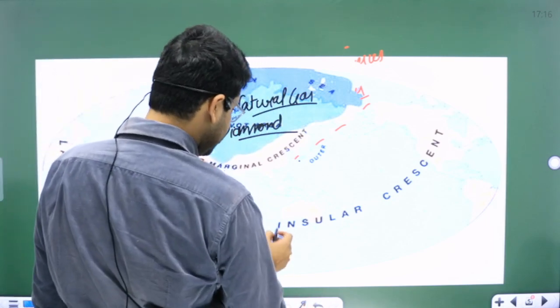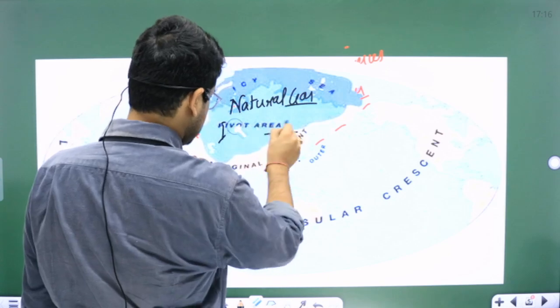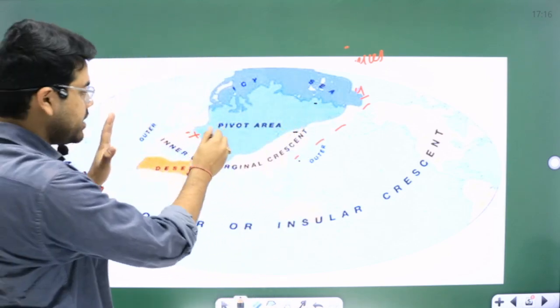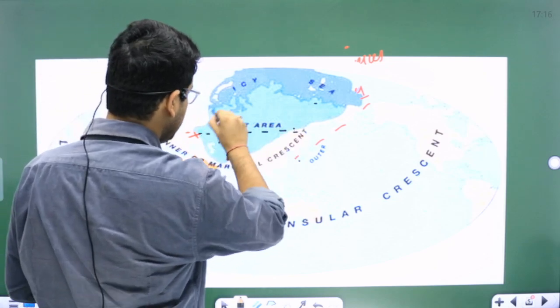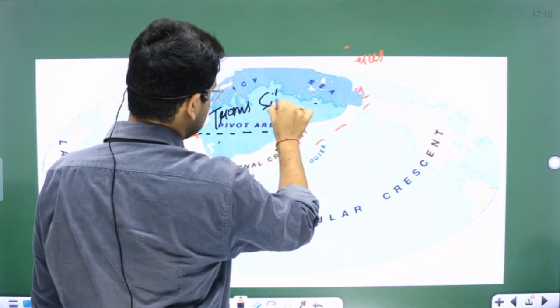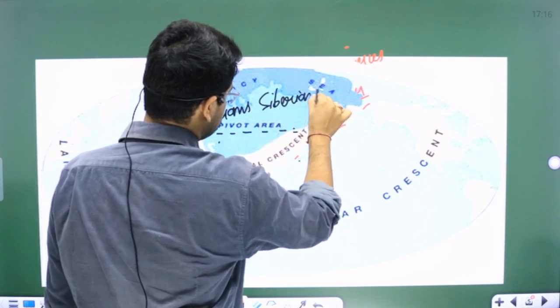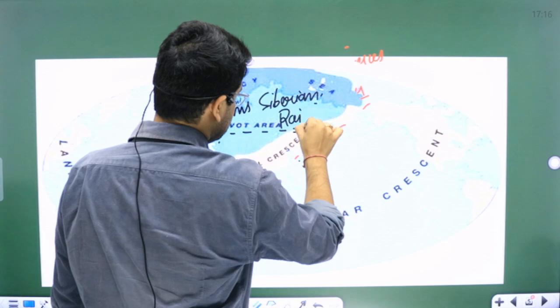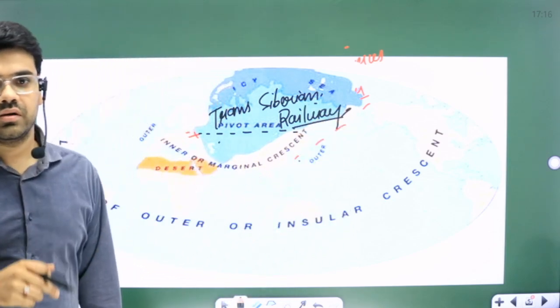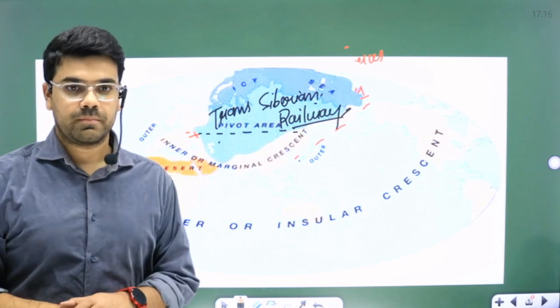The other examples are, just a minute. The other examples are the huge expanse of the Russian Empire that helped Russia to evolve, the Trans-Siberian rail lines. At the time, it was the longest rail line of the world, the Trans-Siberian rail line.